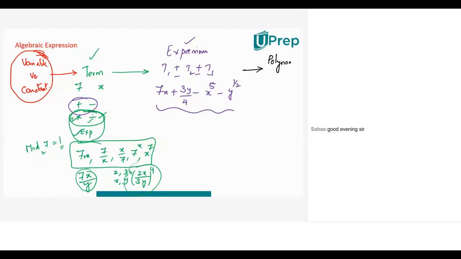That means what happened now? An expression can be in the form 7 by x minus 4y plus 3x to the power of 1 by 2 minus 5y to the power of minus 4 by 3. This is an expression because each of them, 7 by x is a term, 4 into y is a term, 3x to the power of half is a term, 5y to the power of minus 4 by 3 is a term. But can I call this a polynomial?